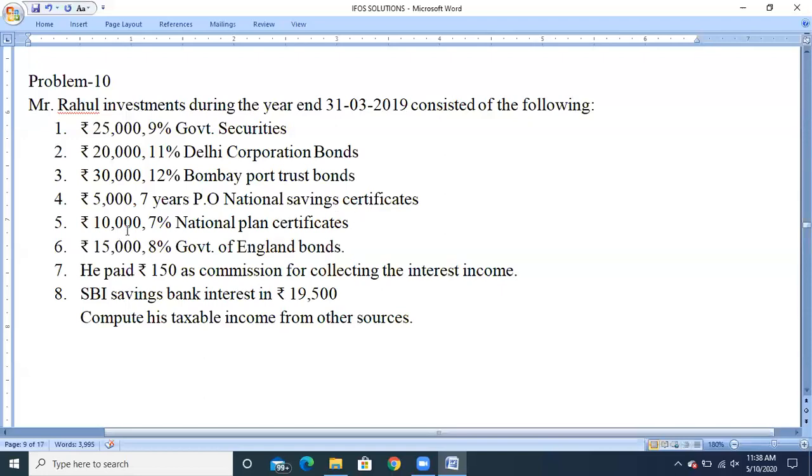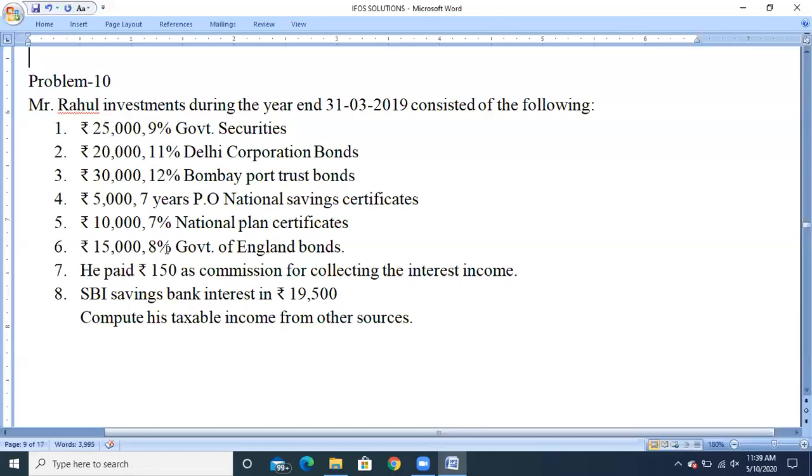And next, 10,000, 7% national plan certificate. Again, if you check the list of securities fully exempted from taxes, we get the national plan certificate, so this is also fully exempted from taxes.